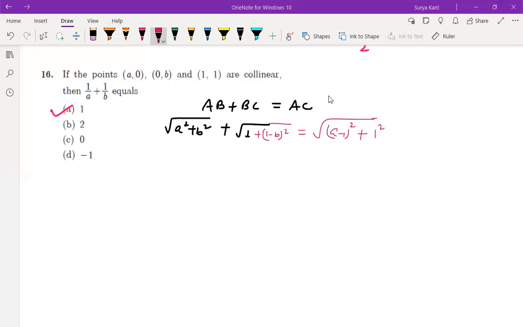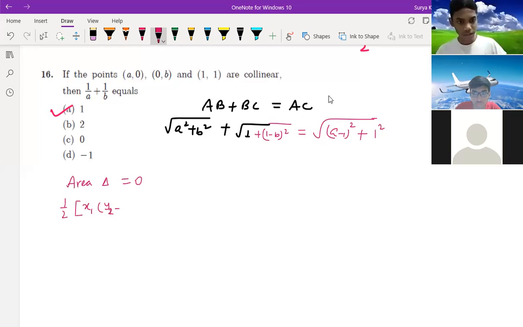Tell Rasul. We can use the triangle method if you want. Area of triangle, you know. If the area of triangle is 0, then we can do this. What is the area of triangle? Half, you know. Area of triangle, Adarsh.